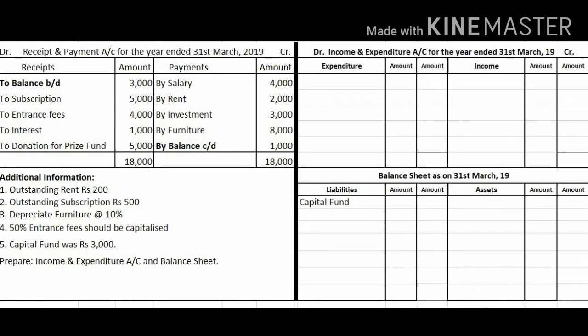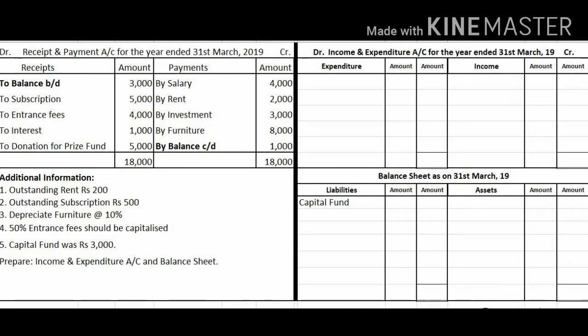The fourth adjustment is 50% entrance fees should be capitalized. So for this adjustment, we have to put a tick on the entrance fees, so that we can record this entrance fees in the inner column. And the last one is capital fund. So capital fund amount 3000 will be recorded on the liability side. And at the last, the question is given: prepare income and expenditure account and balance sheet. So now let us transfer the accounts first from the receipt side.